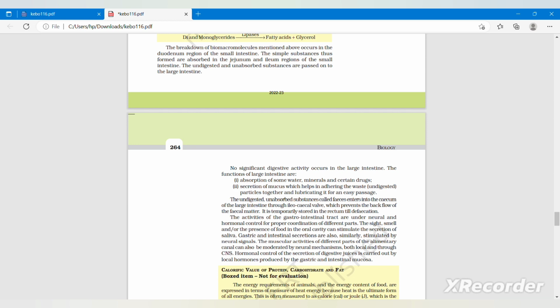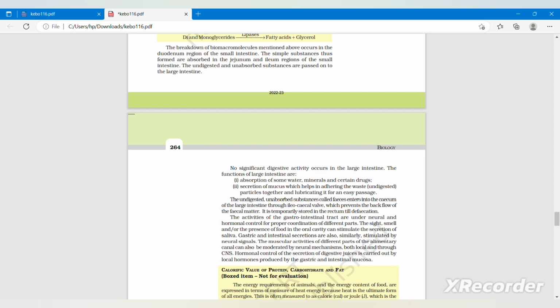The undigested, unabsorbed substance called feces enters into the cecum of the large intestine through the ileocecal valve, which prevents the backflow of the fecal matter. It is temporarily stored in the rectum till defecation.